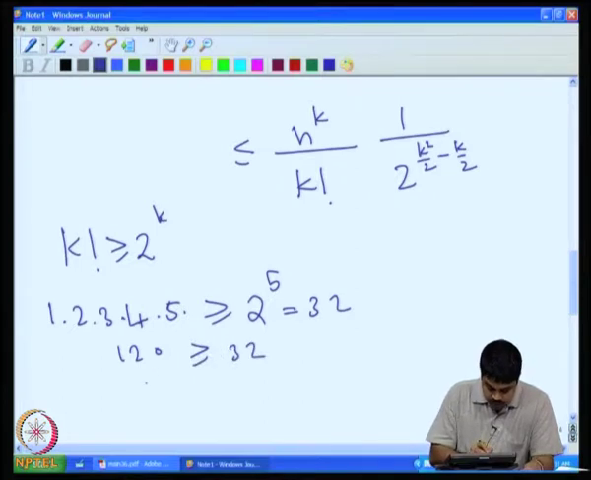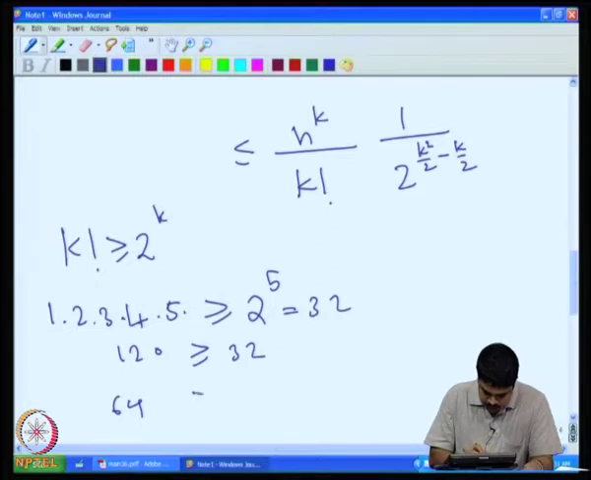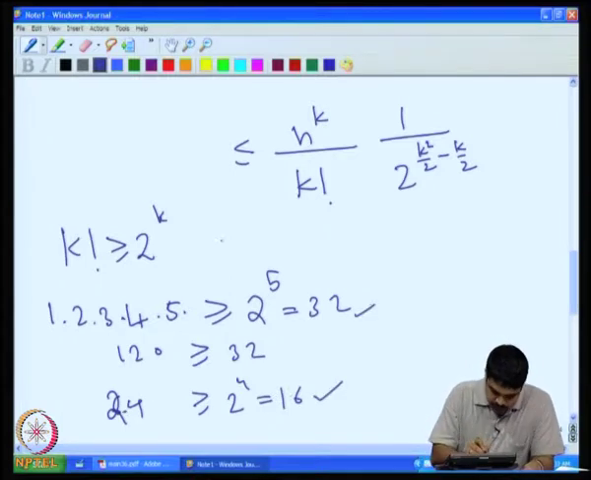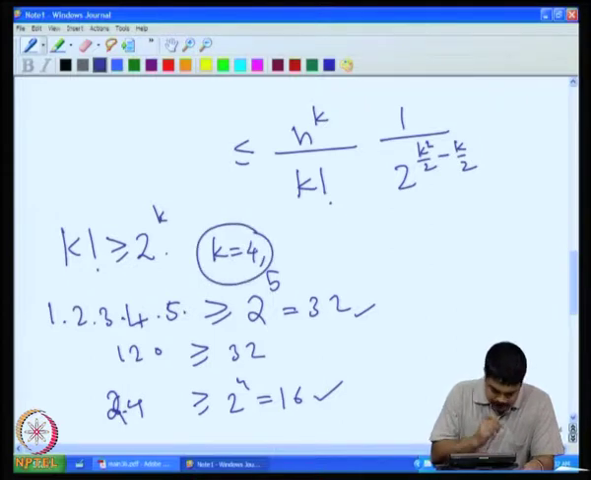Now with 4 we have 1, 2, 3, so this is 24, and here it will be 2 raised to 4, which is 16. So, 24 is greater than or equal to 16. This is also true. With k equal to 4 onwards, this is true.